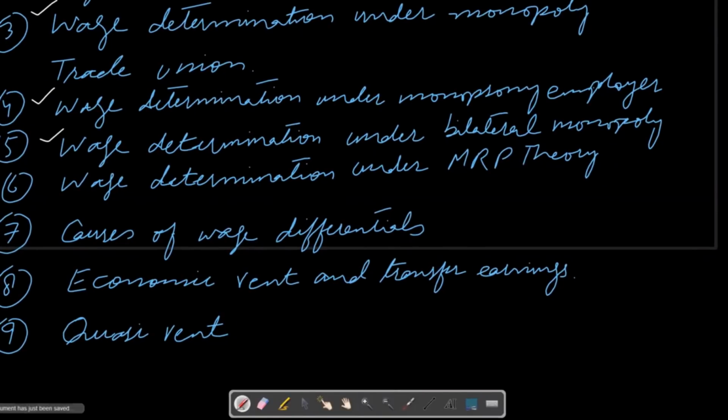Afterwards, we will move to wage determination under MRP theory. MRP stands for marginal revenue product. This is again a theory which carries features of a perfectly competitive market. And then causes of wage differentials, why different people earn different amounts. We will also discuss economic rent and transfer earnings, as well as quasi rent.